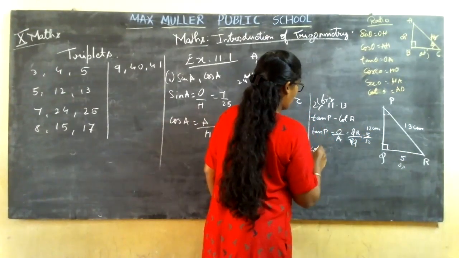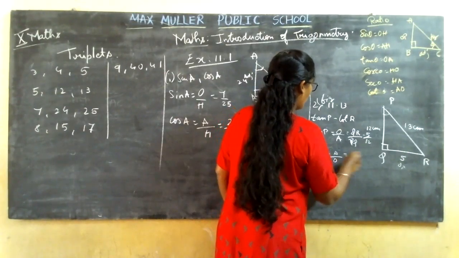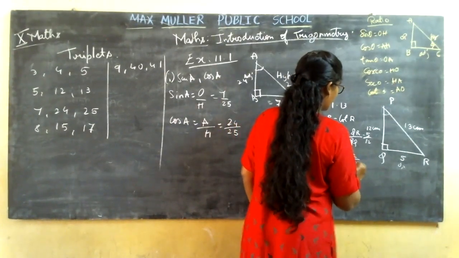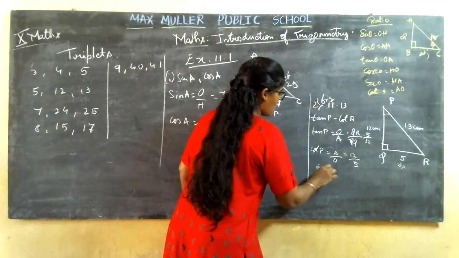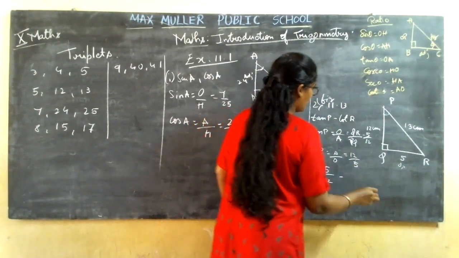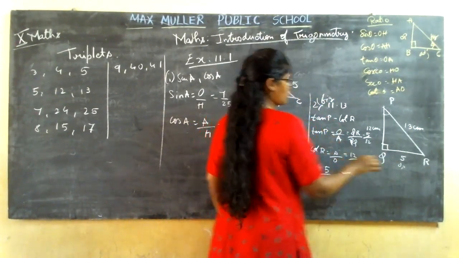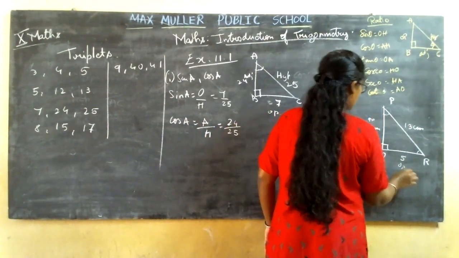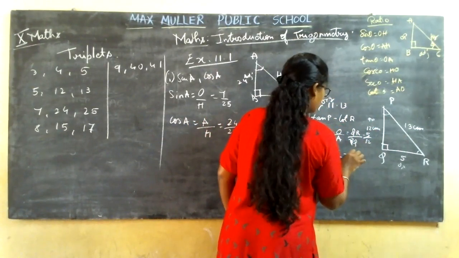Then cot. Cot is remembered as what? AO. AO is 12 by 5. So you have 5 divided by 12, with respect to R you want, right? With respect to R, this will be opposite and this will be adjacent. So it is 5 by 12 itself.